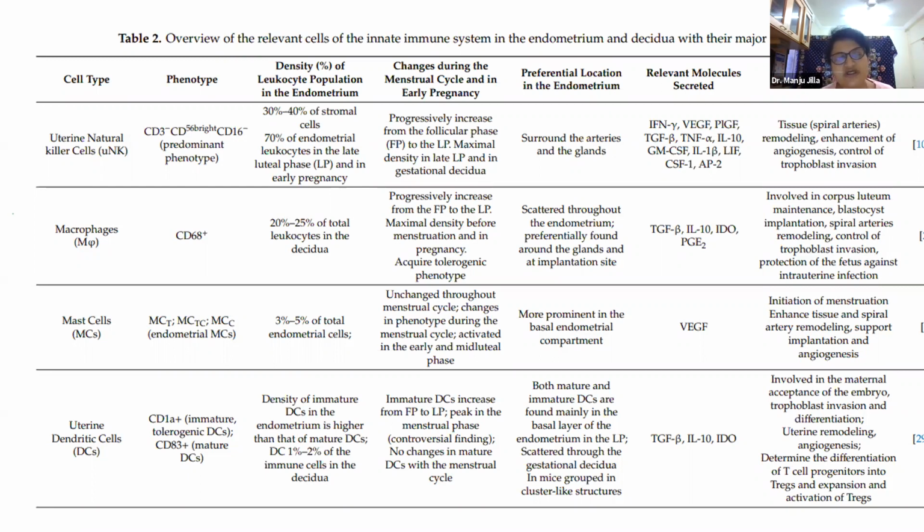So the density of immature dendritic cells in the endometrium is higher than that of mature dendritic cells. Immature dendritic cells increase from the follicular phase to the luteal phase, and peak in the menstrual phase. Both mature and immature dendritic cells are found mainly in the basal layer of the endometrium, and in the luteal phase, scattered throughout the gestational decidua. They produce transforming growth factor beta, IL-10, and IDO. They are involved in maternal acceptance of the embryo, trophoblast invasion and differentiation, uterine remodeling, angiogenesis, and determine the differentiation of T cell progenitors into T regulatory cells.